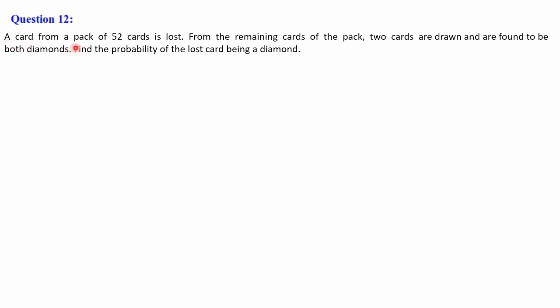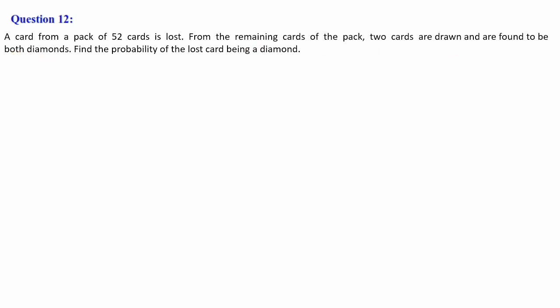Once again, a card from a pack of 52 cards is lost. One card is lost. Now the balance is 51 cards. From the remaining cards, the balance 51 cards of the pack, two cards are drawn and are found to be both diamonds. You are taking two cards out of these 51 cards and these two cards are found to be diamonds. Find the probability of the lost card being a diamond. You have to find out the probability of the lost card being a diamond given that the two cards you are choosing, those two cards are diamonds.